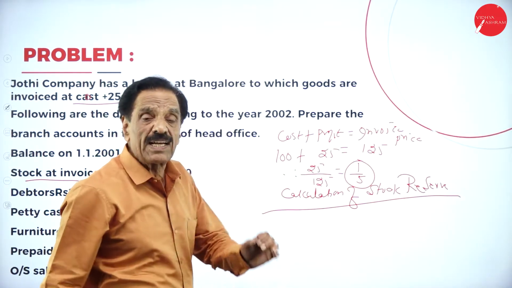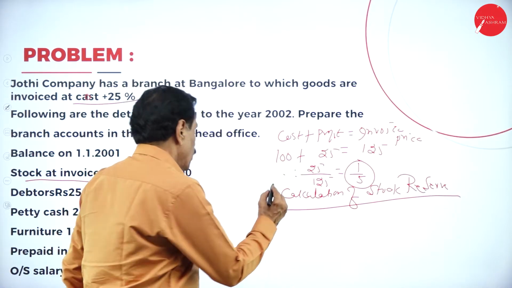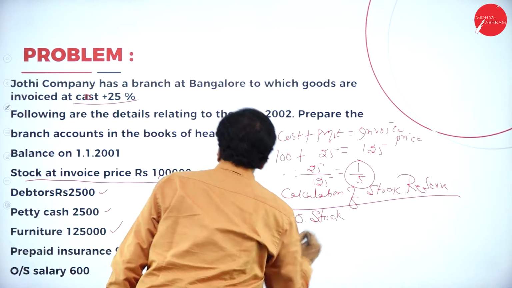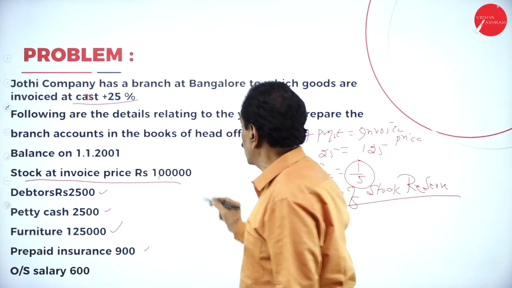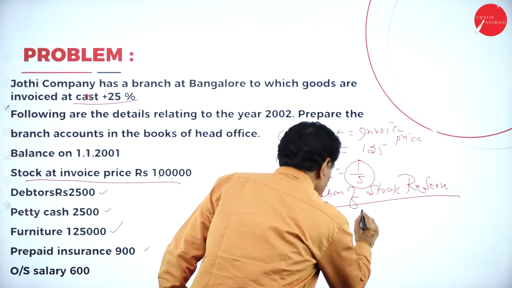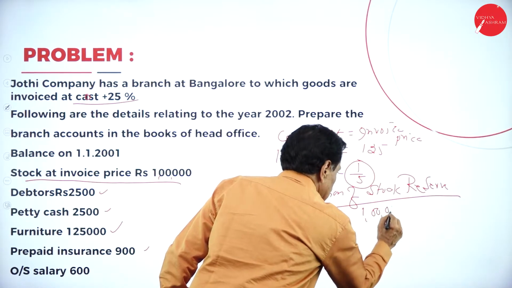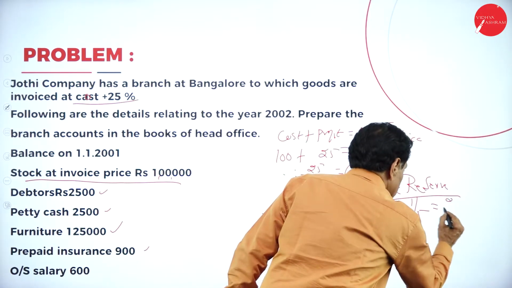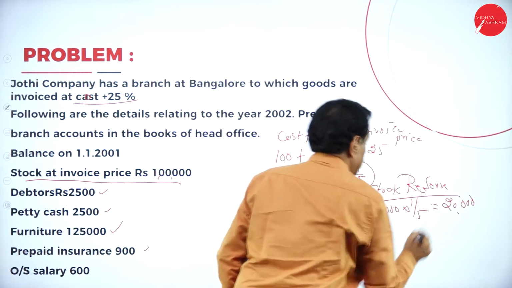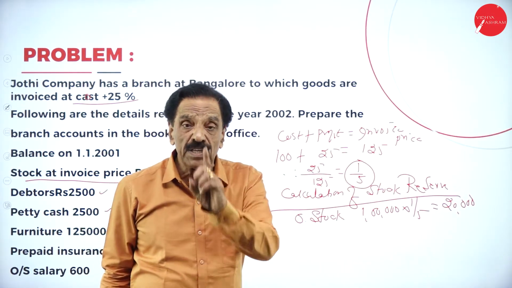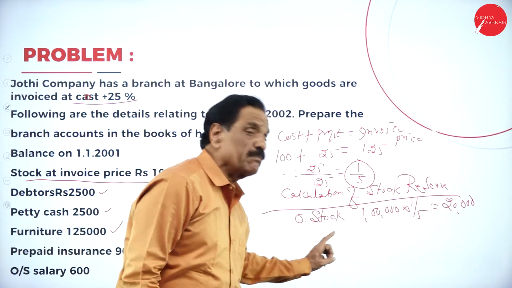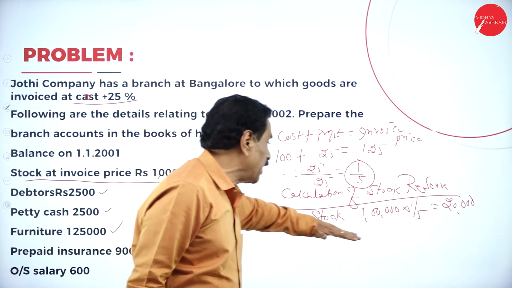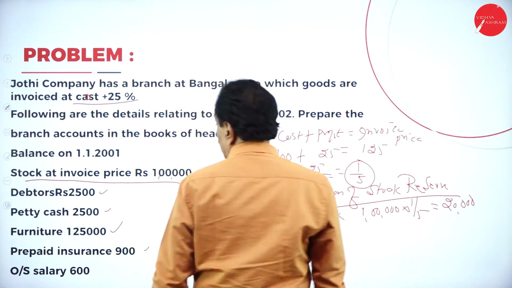First, we have to calculate on opening stock. What's your opening stock? 1 lakh rupees into 1/5, that's equal to 20,000. That means 1 lakh rupees includes the profit of 20,000, so the cost becomes 80,000. So what's the opening stock value? 1 lakh.